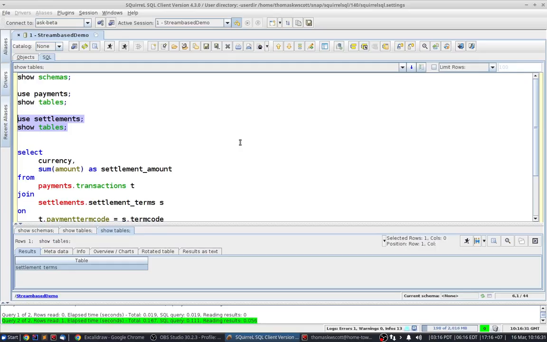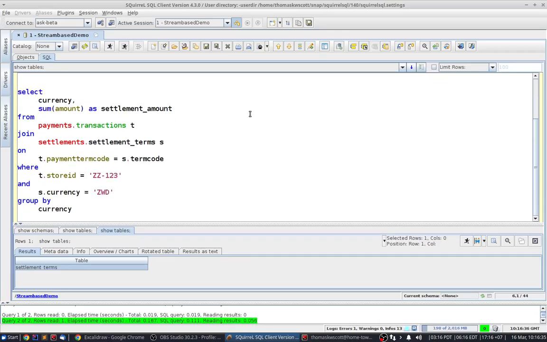By having this abstraction, it makes it very, very easy to write a query that combines these two clusters. I simply fully qualify my table names with schema names, and that will map through using Streambased to the Kafka clusters that host the various topics that make up these tables.